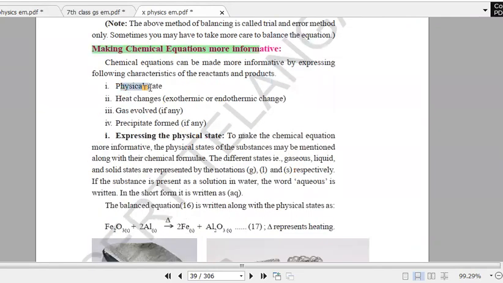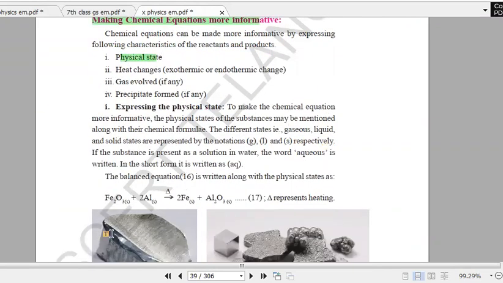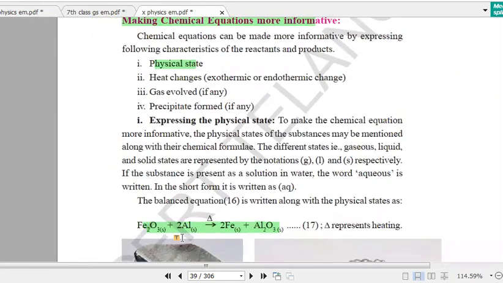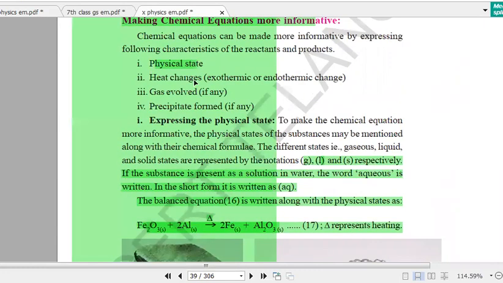The first one is you need to write the physical state. Suppose I take this example: when ferrous oxide reacts with aluminum, we get ferrous plus aluminum oxide. Here you can see the ferrous oxide in solid state is represented with S. If it is present in the solid state, you write S; in the liquid state, you write L; in the gas state, you write G.